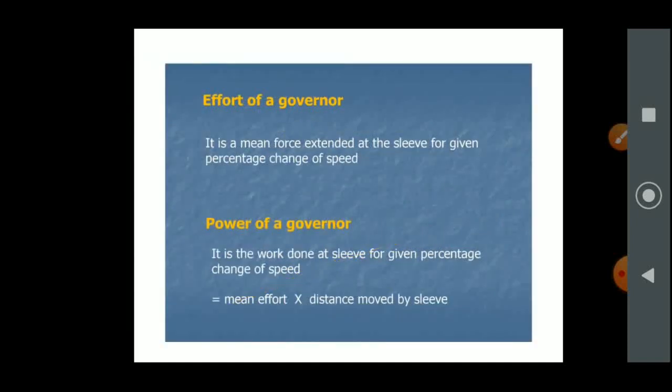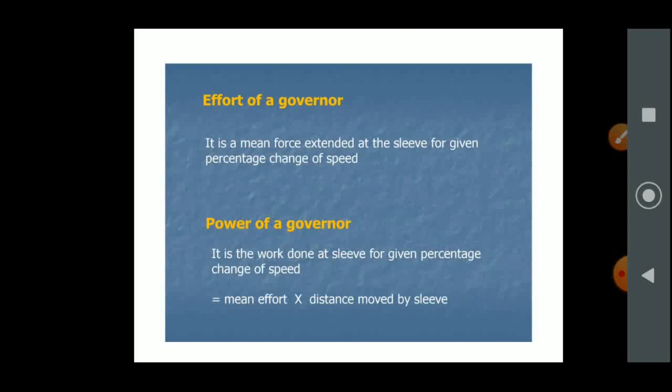The next definition in governors is effort of governor. As we have seen the definition of effort in applied mechanics, effort is nothing but the work done by a body. Here, effort of governor is the mean force exerted at the sleeve for a given percentage change of speed.